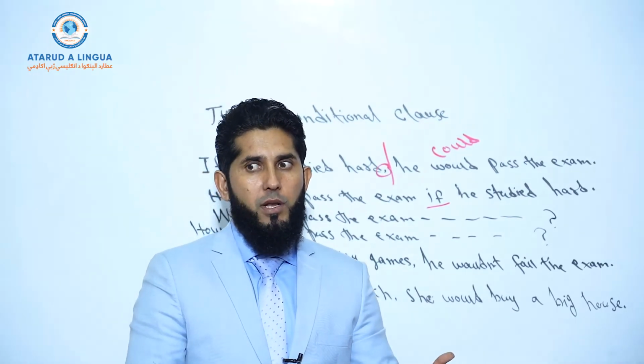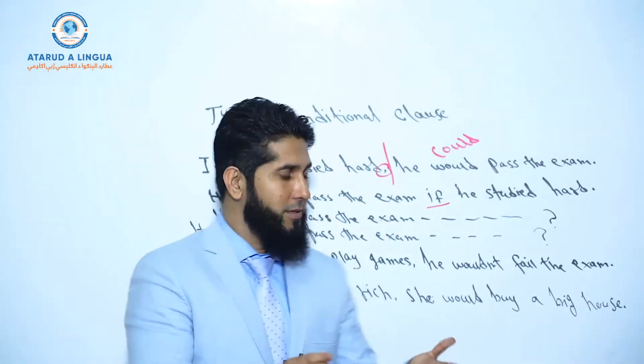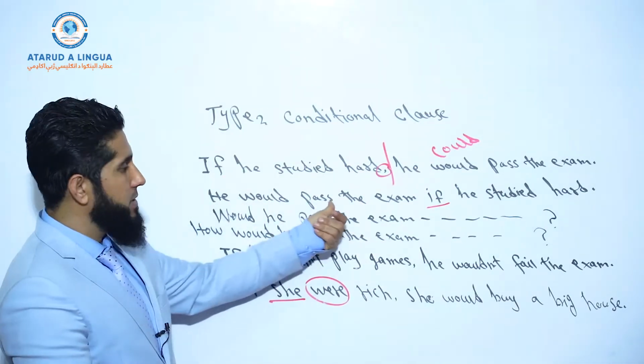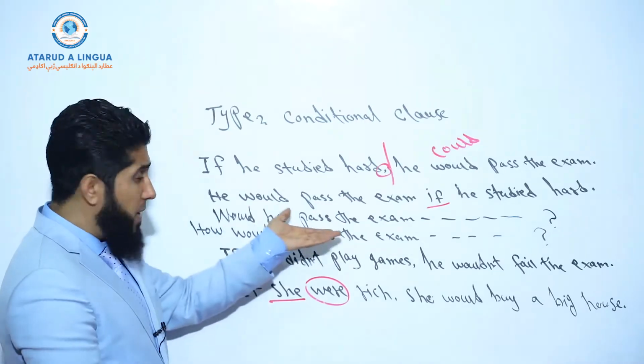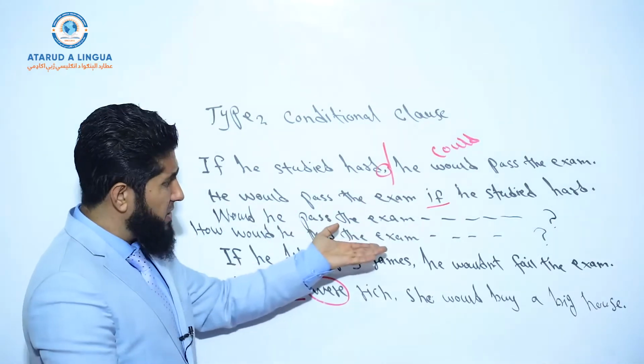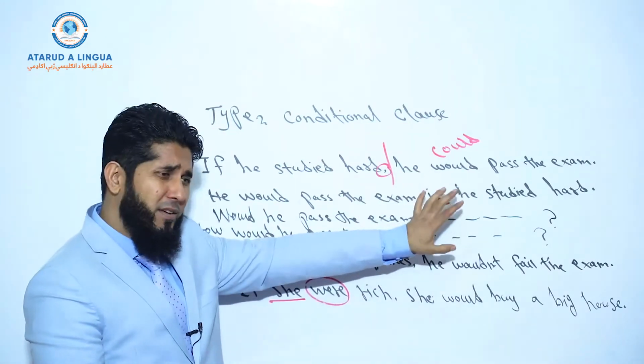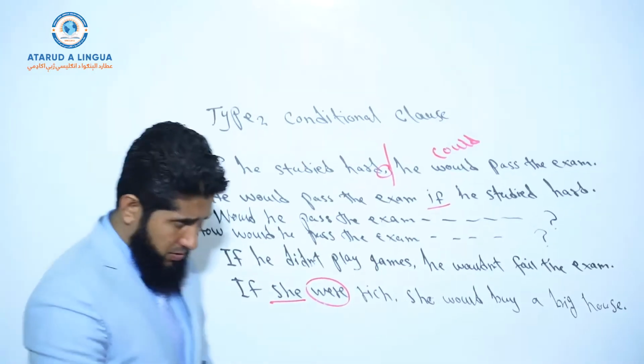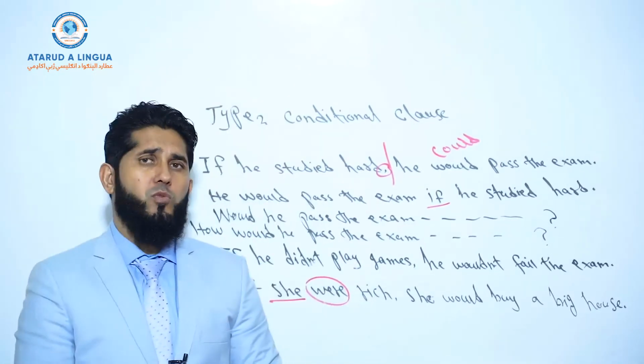So what's your independent clause? That starts with the subject. Here, he would pass the exam, okay? So, would he pass the exam if he studied hard? How would he pass the exam if he studied hard? In the if clause, you do not bring any changes. Understood? Yeah, in question form, in interrogative form.